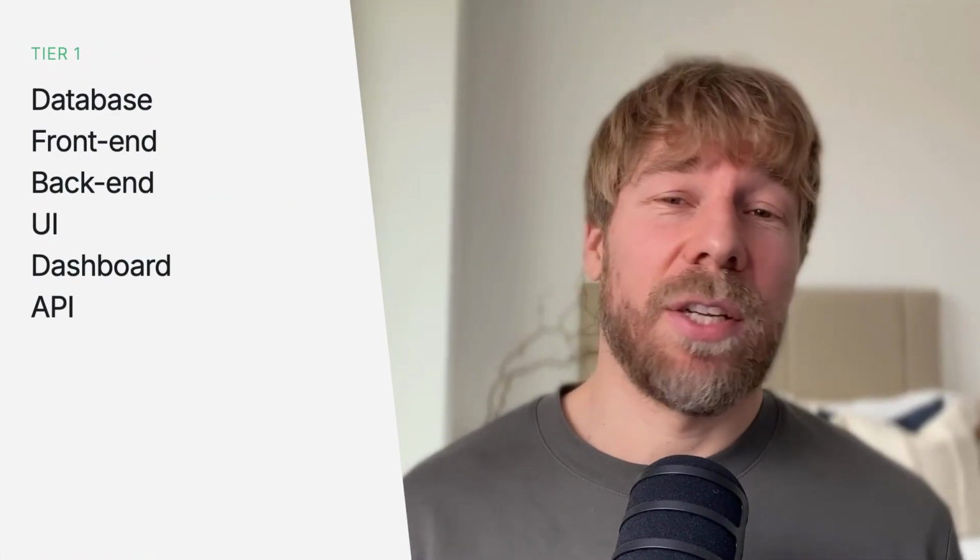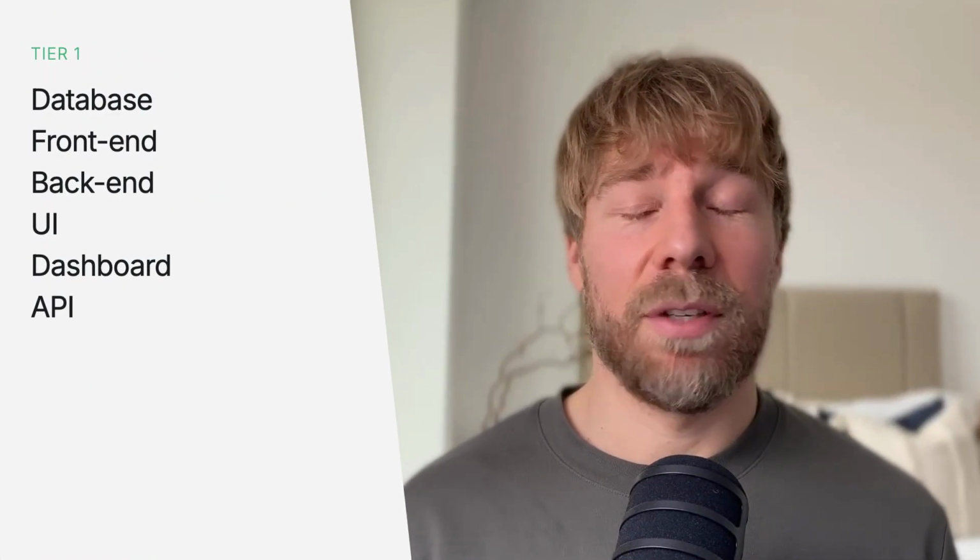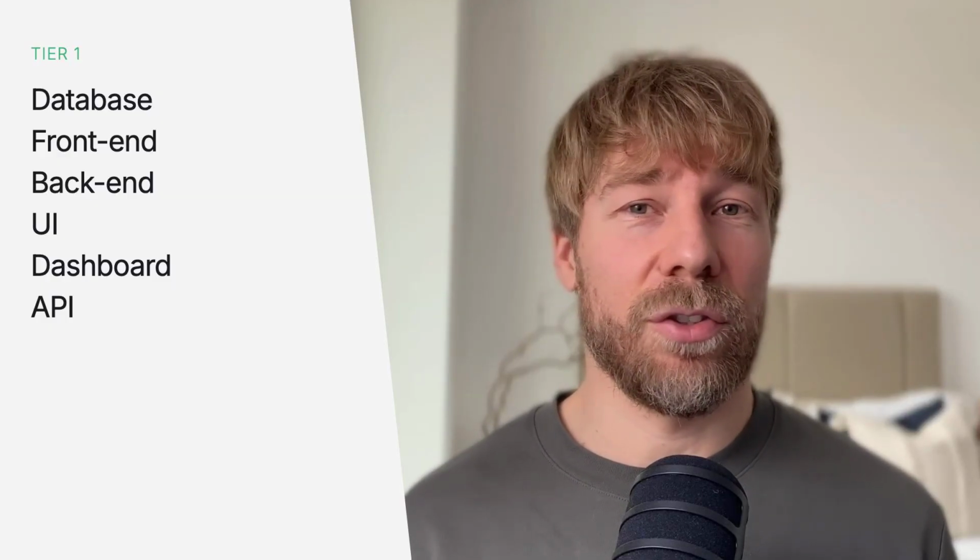API. This one sounds scary, maybe because it's an acronym. You don't even need to know what it stands for, but it's genuinely simple. An API is like a messenger system. It's how two pieces of software can talk to each other easily. When your app needs to pull data from Stripe or send a message to Slack or check the weather, these types of things, it will often use an API. You don't need to build the API necessarily, you just need to tell the AI quite often that it needs to interface with an API. That's enough.